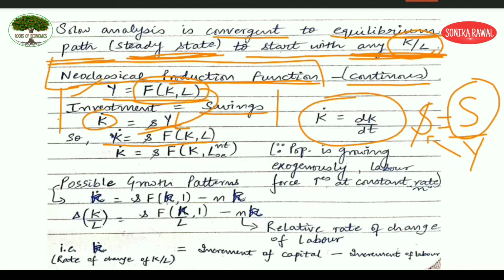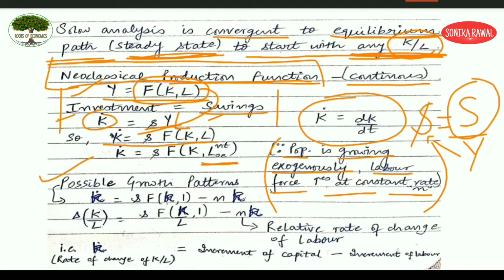Clear? Now, what about the L? L means the labor, so we have to talk about the population here. Solow is considering that population is growing exogenously, like the technological progress. Similarly, population is also exogenously given, and it is growing. At what rate? The labor force increases at a constant rate, n. Given this situation, you can replace L with this, which indicates your compound rate of growth of labor force from period 0 to period T. Is it clear?